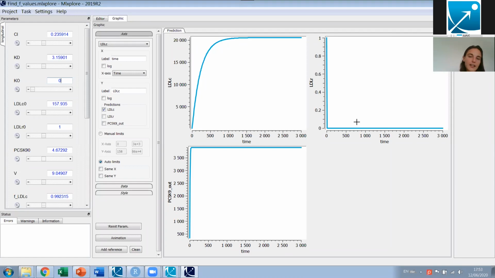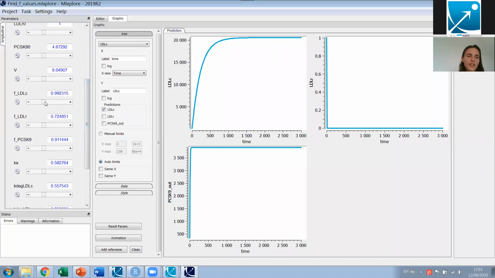And then I can see that with the parameters I have for the moment in my model, the cholesterol concentration goes to very, very high concentrations that are not realistic at all. But I know that this actually should be around 800 in this mutant. So what I'm going to do is try to play with these FLDLC parameters that we don't manage to estimate well and see what would be a value compatible with what we know. And you see that when I'm playing with the value for FLDLC, only the cholesterol concentration is changing.